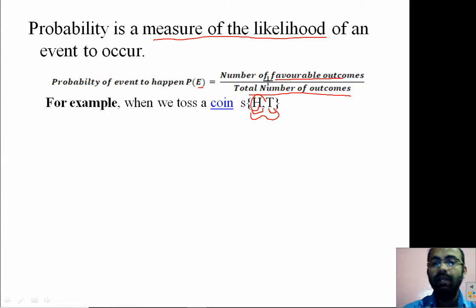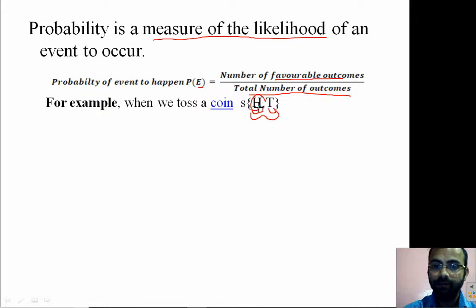Favorable means if the question asks us to find the probability of a head, what is favorable? The favorable outcome is what the question wants us to solve.